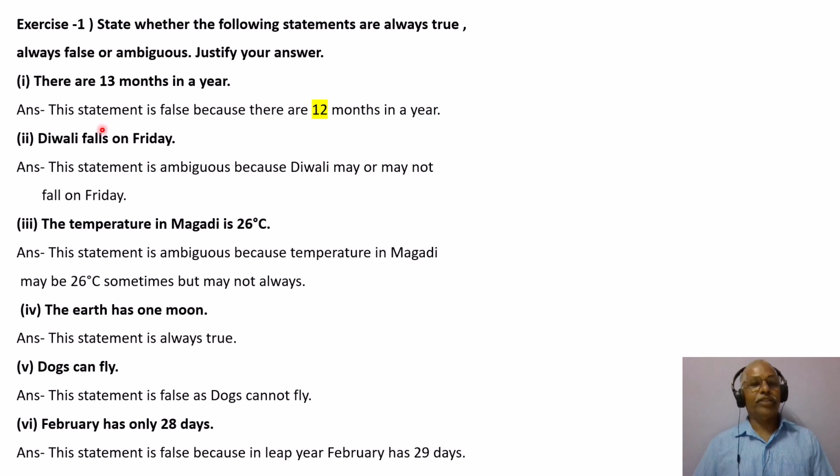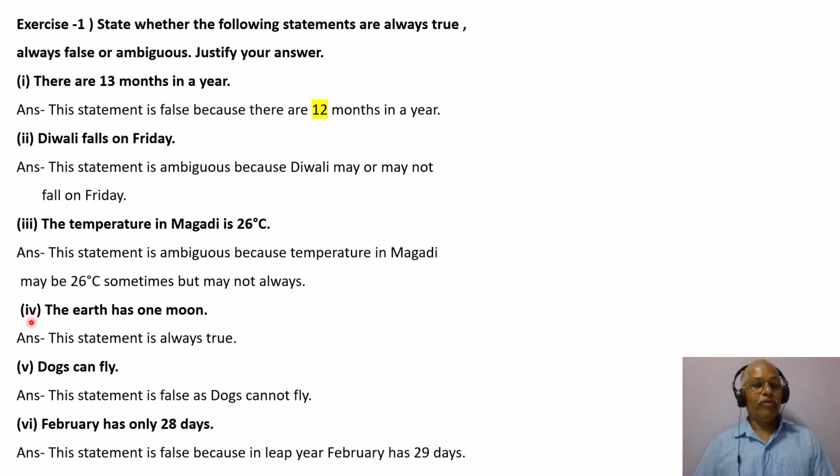Answer, this statement is false because there are 12 months in a year. Second one, Diwali falls on Friday. Answer, this statement is ambiguous because Diwali may or may not fall on Friday. Third one, the temperature in Magadi is 26 degrees centigrade. Answer, this statement is ambiguous because the temperature in Magadi may be 26 degrees sometimes but may not always.